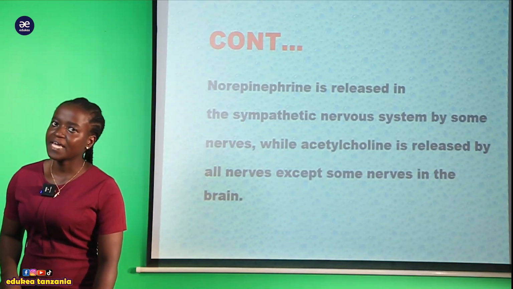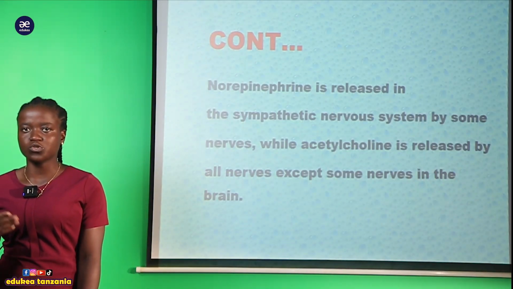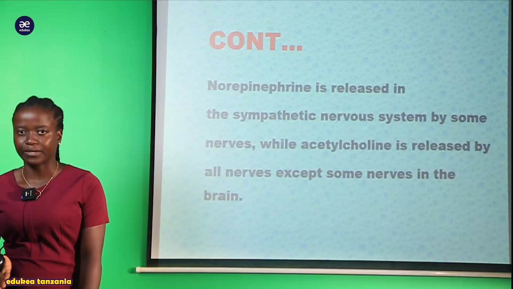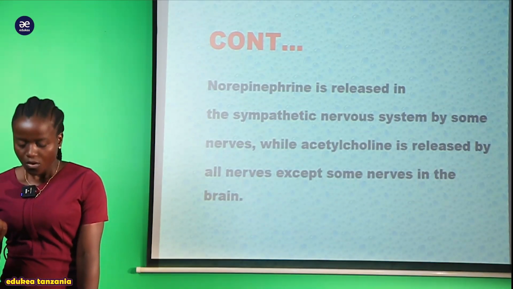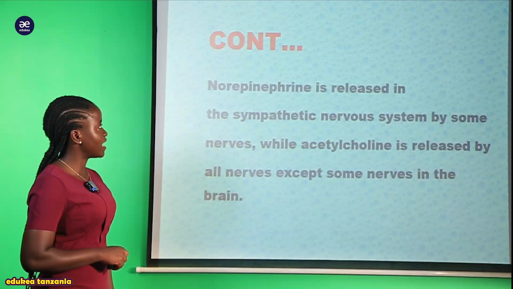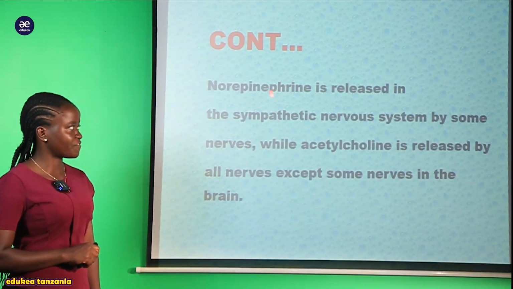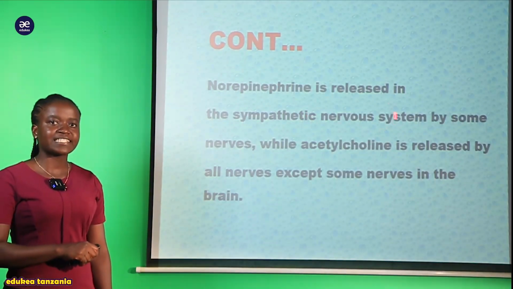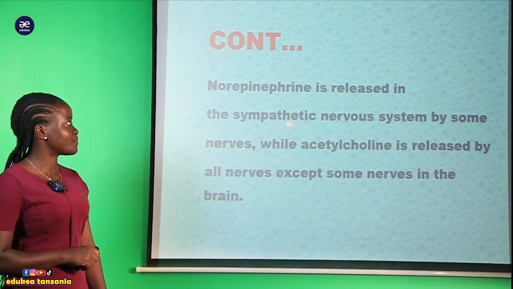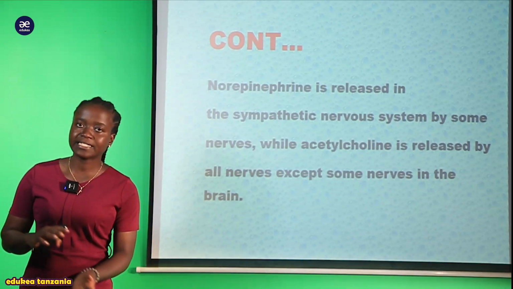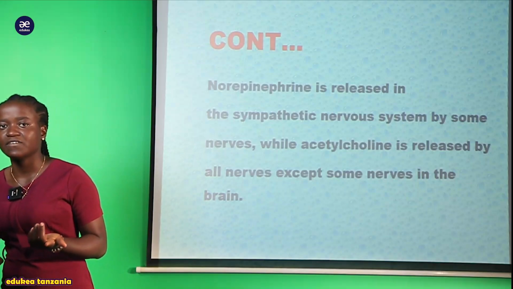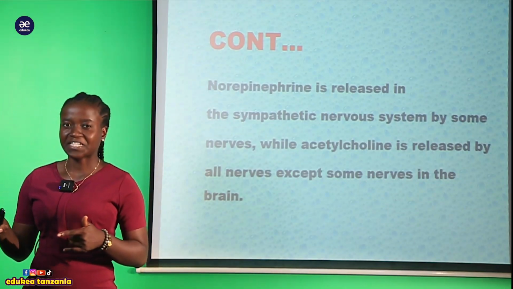Kwa hiyo sasa hizi neurotransmitters zinatofautiana kwenye kufanya kazi au kwenye kutransmit impulse. Kwa mfano hapa tumesema kwamba we have this norepinephrine. Hii norepinephrine it is released by sympathetic nervous system. We're going later on to see the sympathetic nervous system and parasympathetic nervous system.